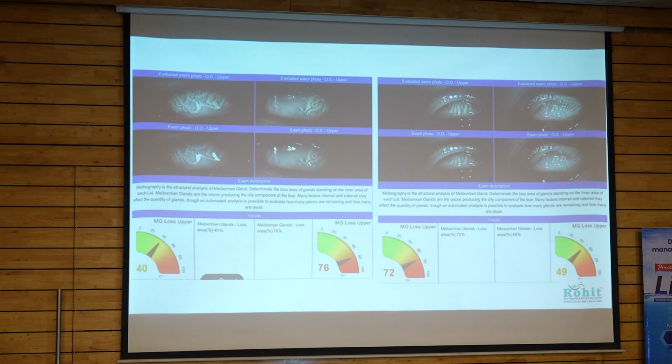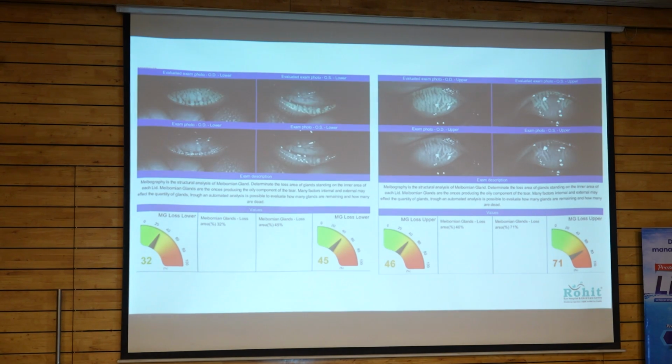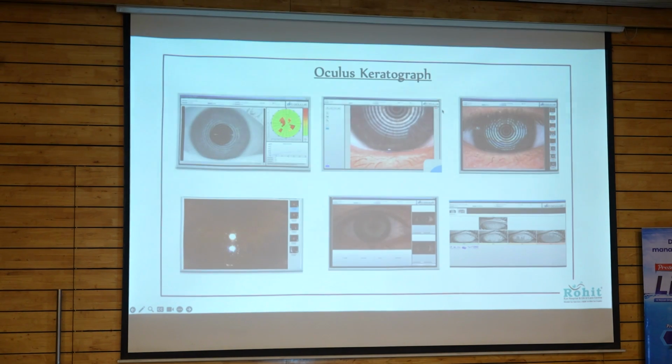These are the meibographies of our patients in which we can see the dilated tortuous glands in the first one, with gland dropout. In the second one, we can see short glands. In the third one, we can see that short glands are there. In the fourth one, we can see these are thick or distorted glands or tortuous glands. All indicate the presence of evaporative dry eye.